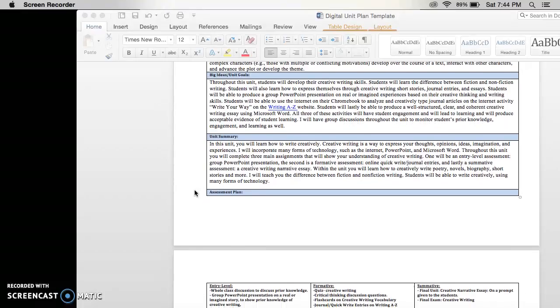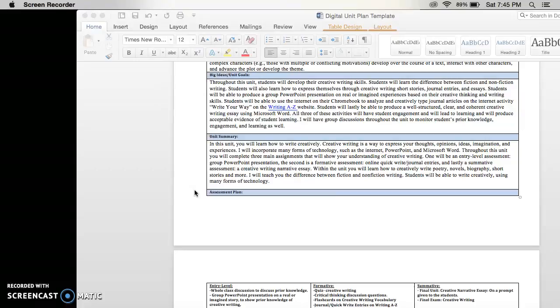The unit summary is what I would like to conclude from the overall experience of this unit. Within this unit, students will learn how to write creatively. Creative writing is a way to express thoughts, opinions, ideas, imagination, and experiences. I would like for students to create creative writing by expressing their thoughts, opinions, ideas, imagination, and experiences because it helps me get to know the students a little bit more as well.